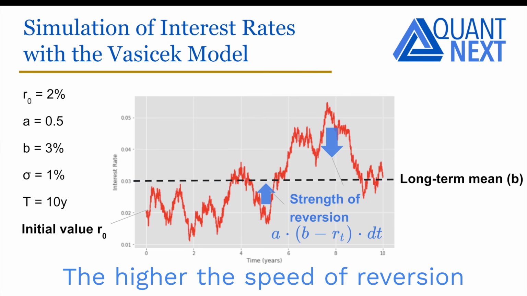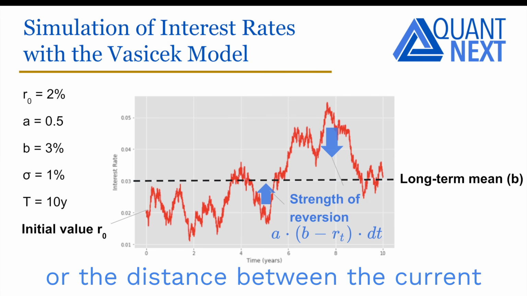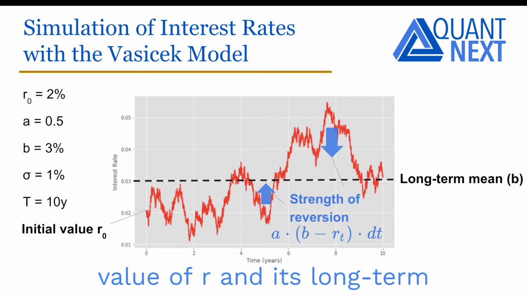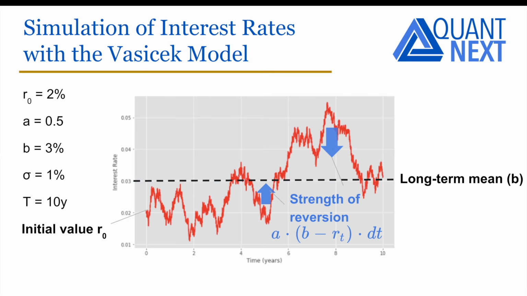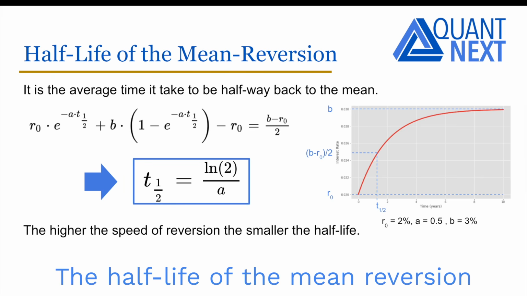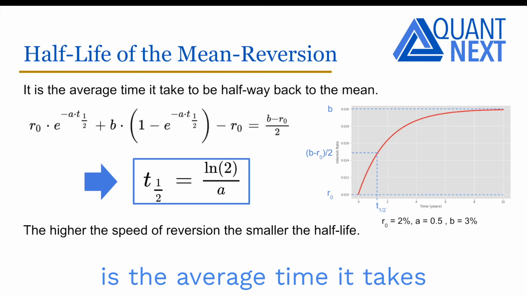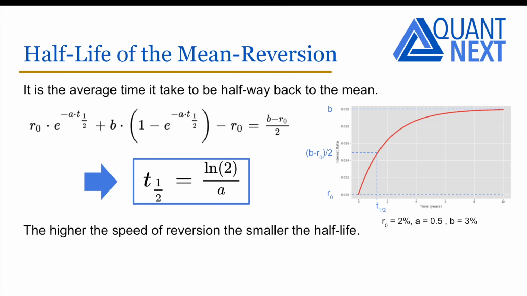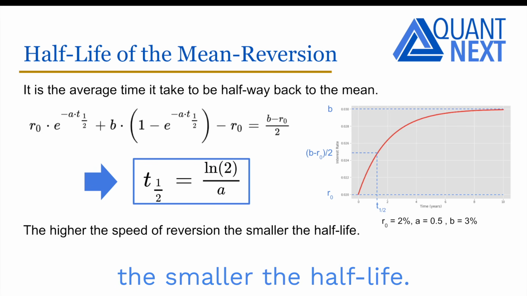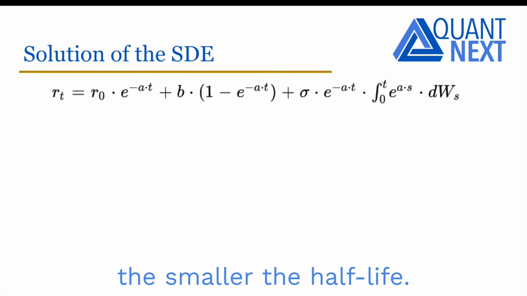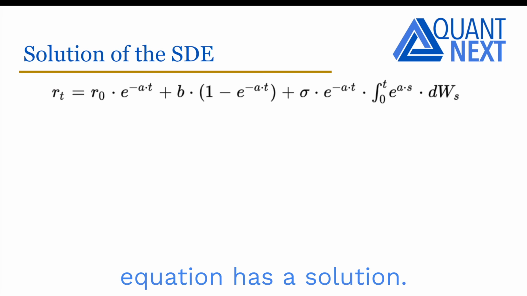The higher the speed of reversion or the distance between the current value of R and its long-term mean B, the stronger it is. The half-life of the mean reversion is the average time it takes to be halfway back to the mean. The higher the speed of reversion, the smaller the half-life. The stochastic differential equation has a solution.